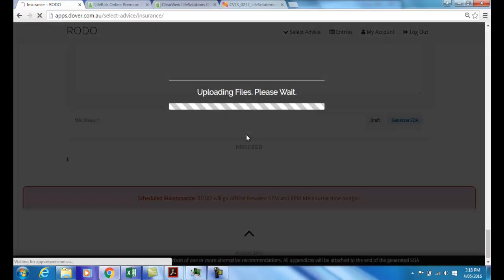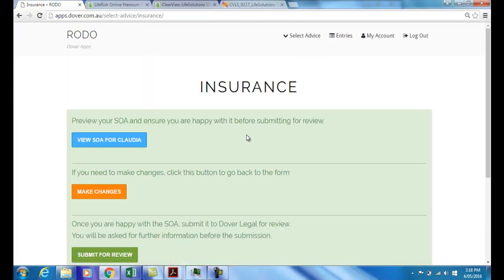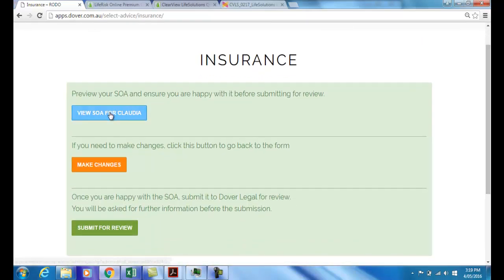Now at this point, I've spent almost 19 minutes, other than the time I spent with my client, although of course this could be done in my client's presence. I can now do one of three things. I can view the statement of advice, I can make changes to the statement of advice, and if I'm happy with it, I can submit it for review. If I view the statement of advice, let's have a quick look.